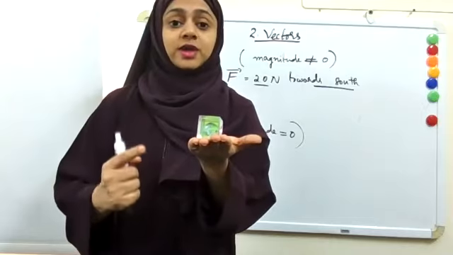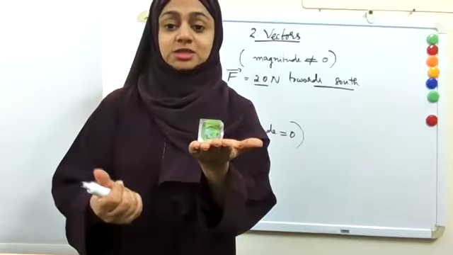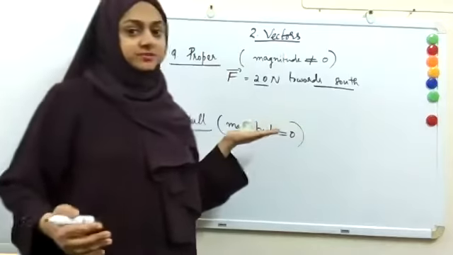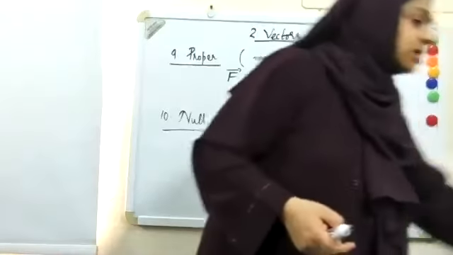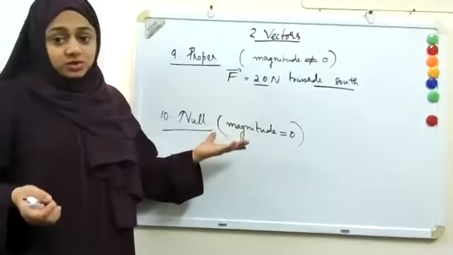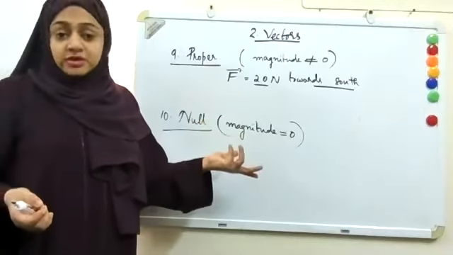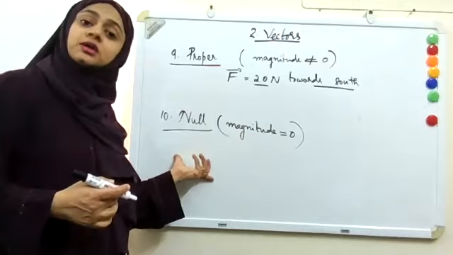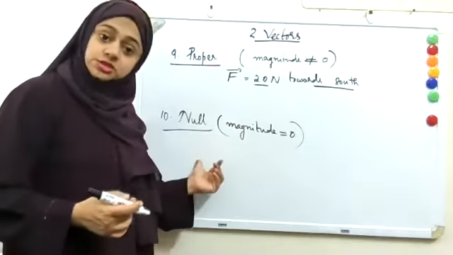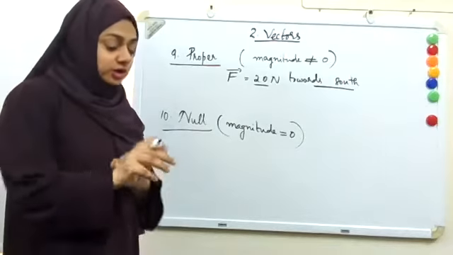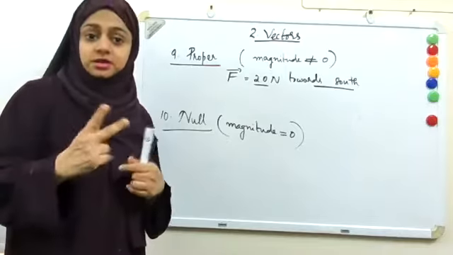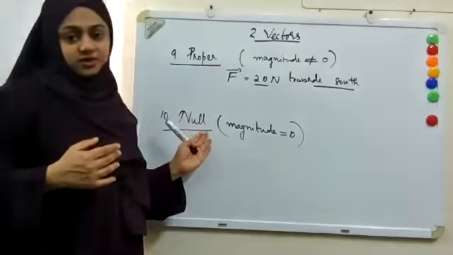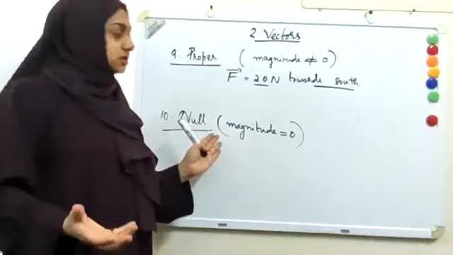But when you add two vectors, you should get a vector. So that zero should be represented by a vector, right? So we need a null vector. A null vector has magnitude zero and doesn't have any direction. Whenever we add two opposite vectors, you will get a null vector. Or if you subtract two vectors which are equal, you will also get a null vector. That's why we require null vectors.